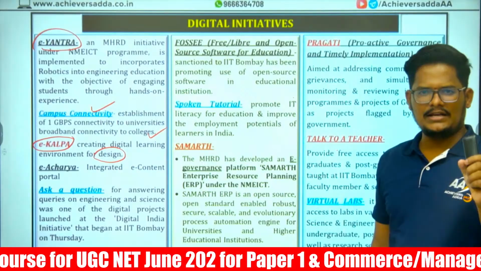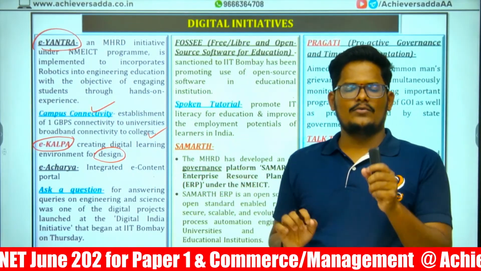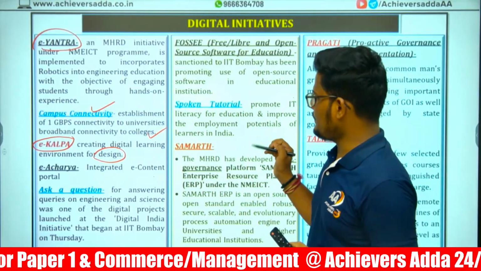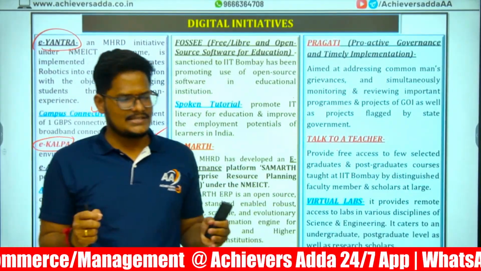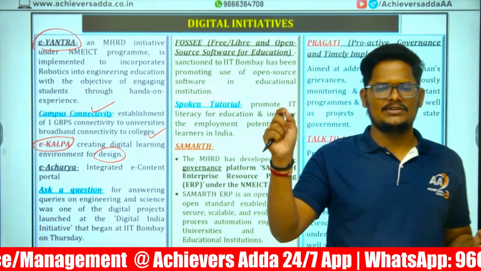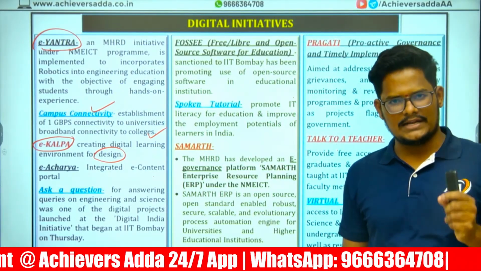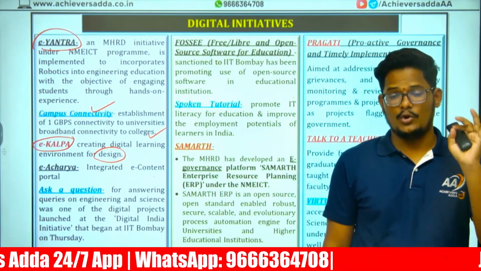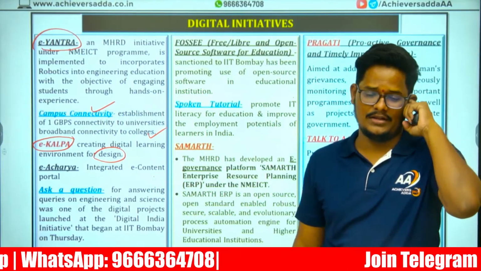E-Acharya, electronic Acharya, is a platform. This is one of the verticals under the EPG Pathshala. So under the EPG Pathshala, we have E-Acharya. E-Acharya is meant for electronic content. Almost 14,000 plus modules are there for 108 subjects. 14,000 plus modules of PDFs are available in this portal.